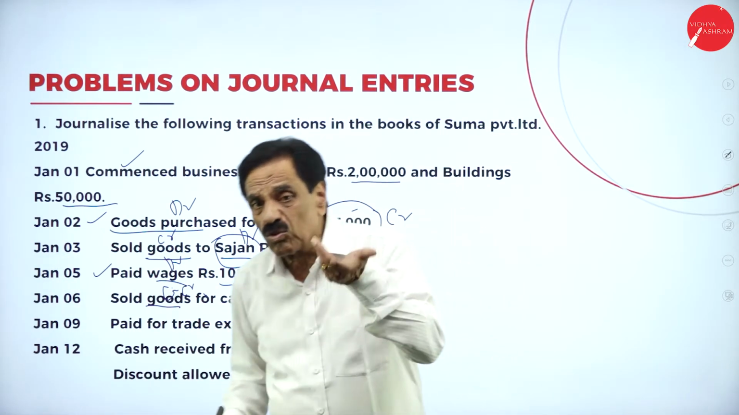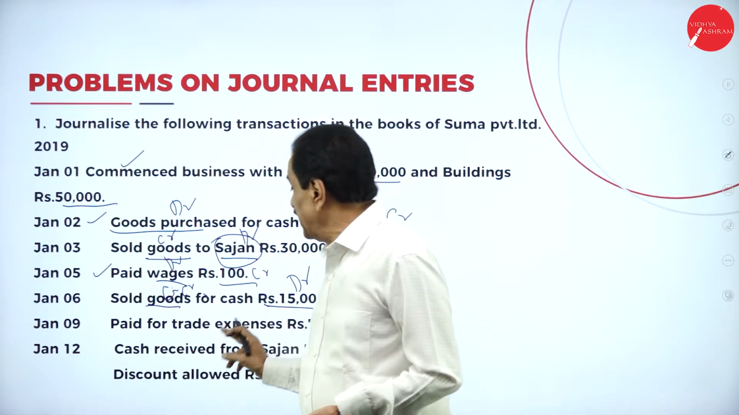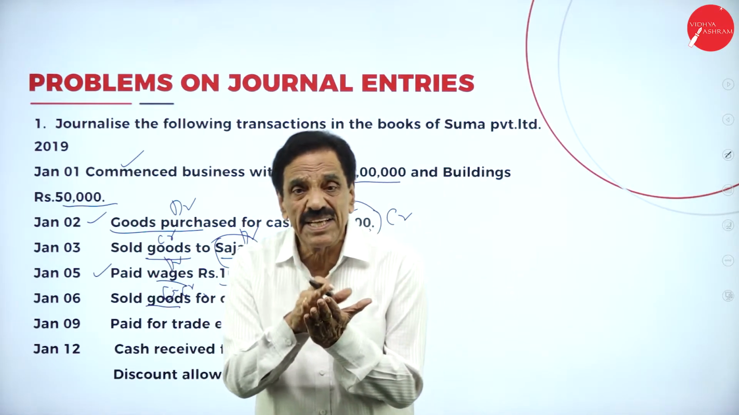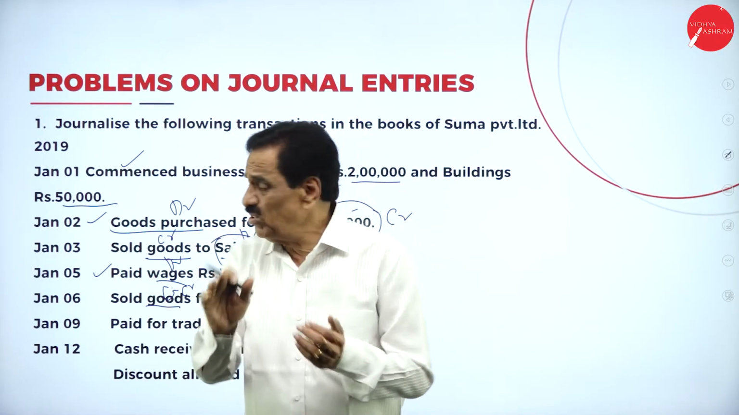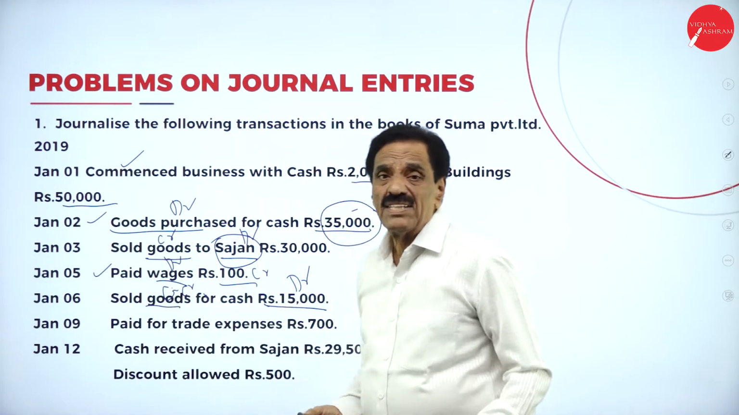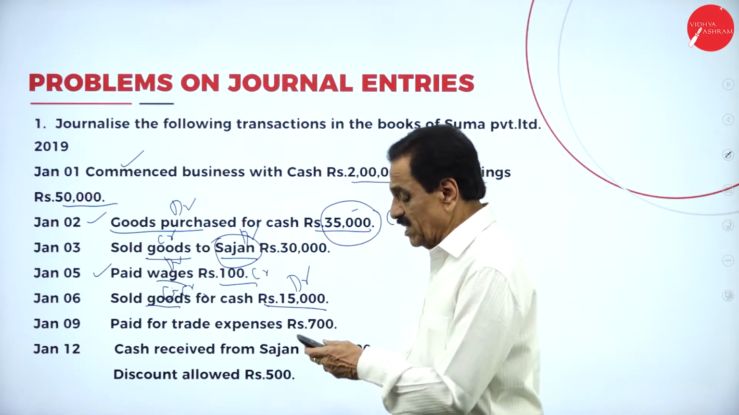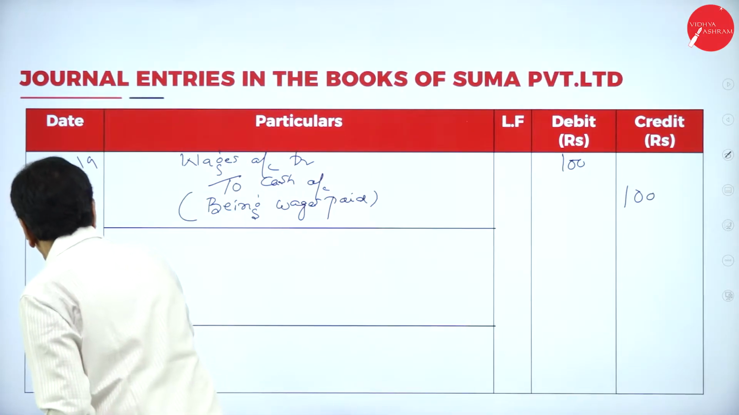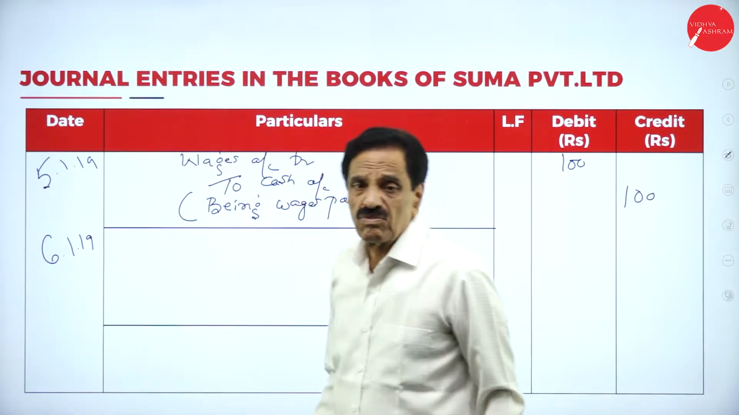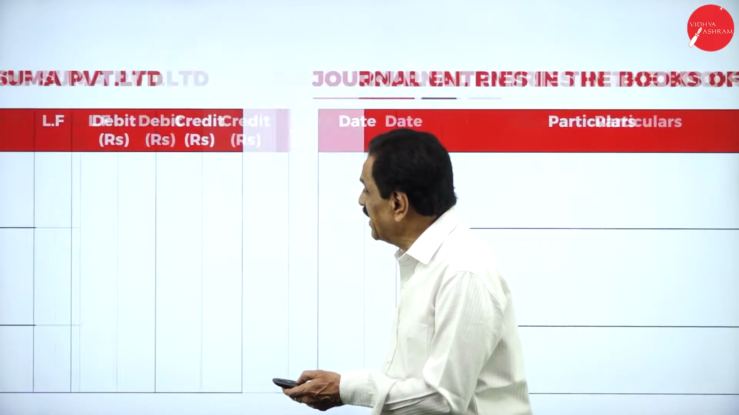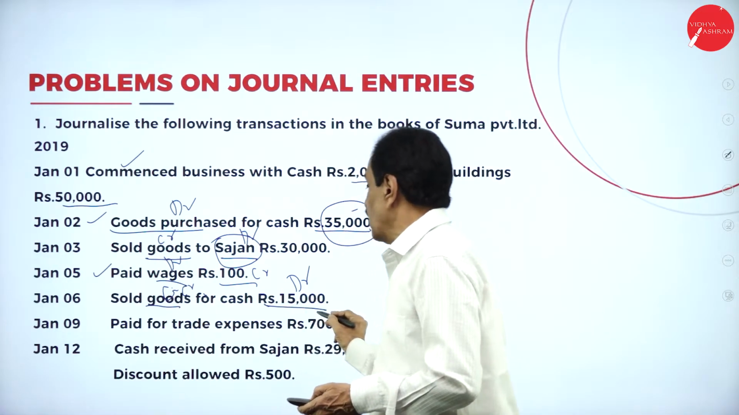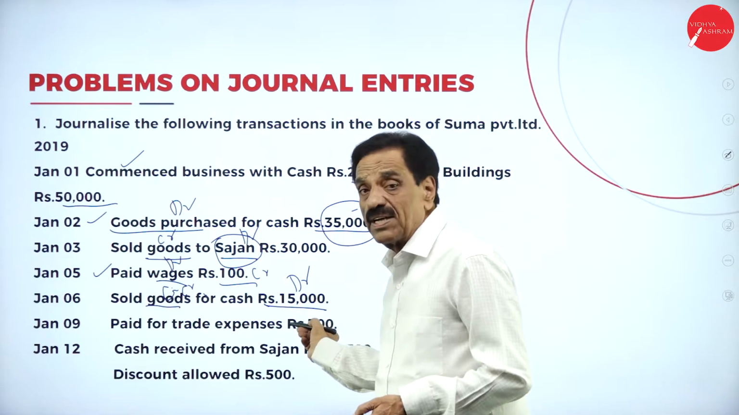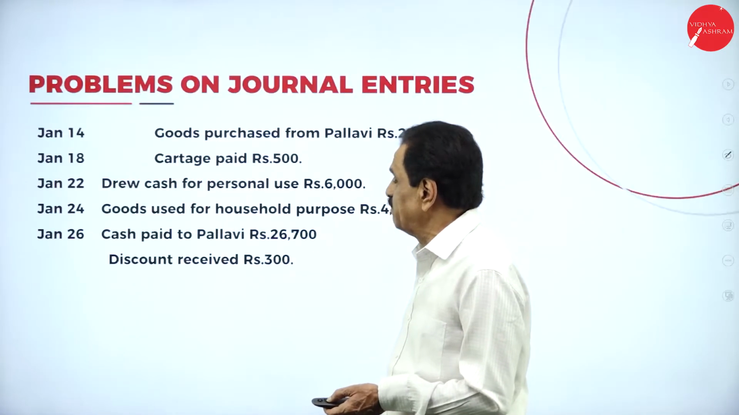So instead of goods, we say sales. What's the entry? Cash account debtor to sales account. On which day? 6th. Amount 15,000. On 6th, goods sold for cash, we say. See the entry here. Sold goods for cash. Goods is going out. Cash is coming in to the extent of 15,000.